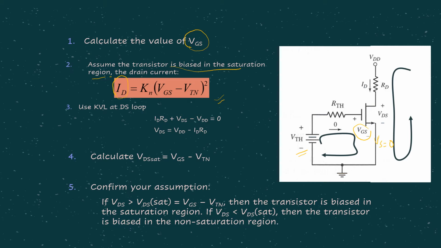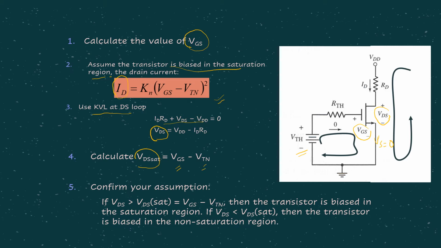Then for step 3, we use KVL at the DS loop. This is the DS loop. We use KVL because we already know the value of ID. From there, we can calculate the value of VDS. And step number 4 is for us to calculate VDS saturation, which is given by VGS minus VTN. VGS, which we already calculated in step number 1, minus VTN, which is the threshold voltage.